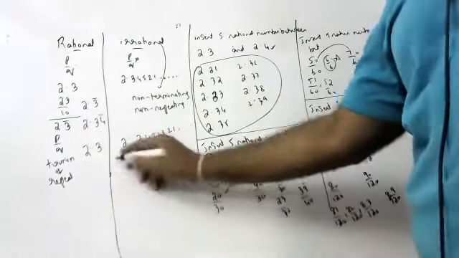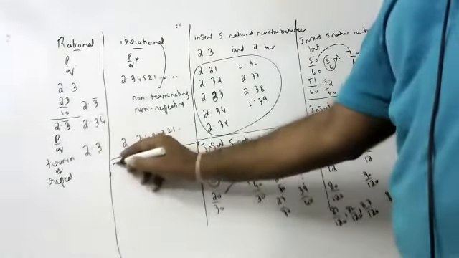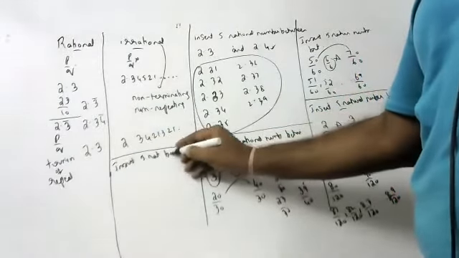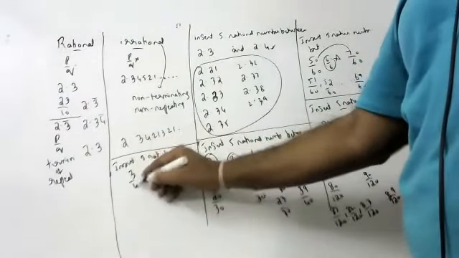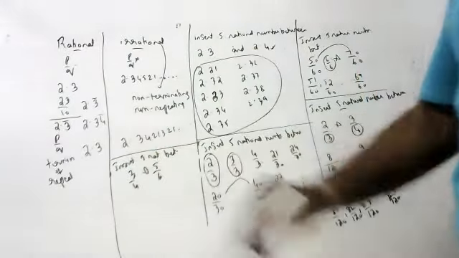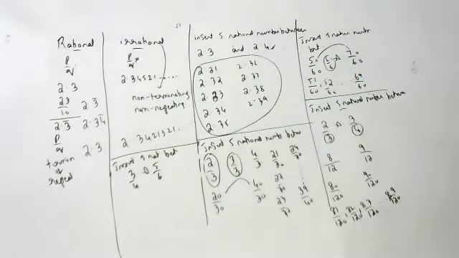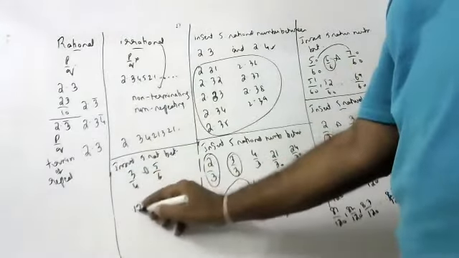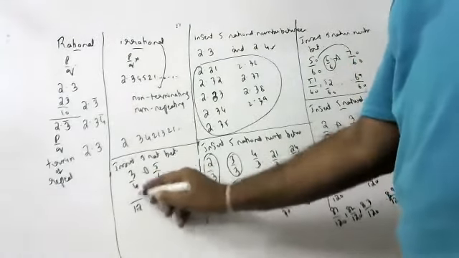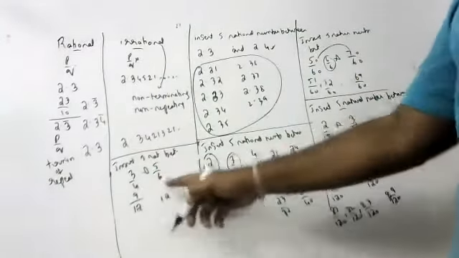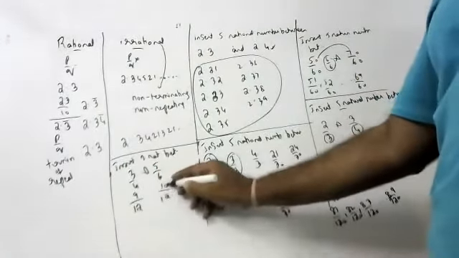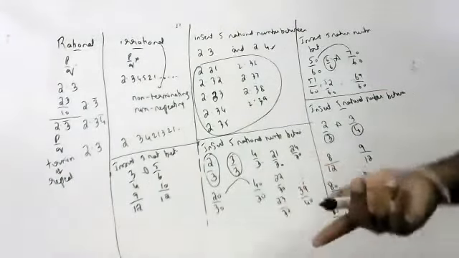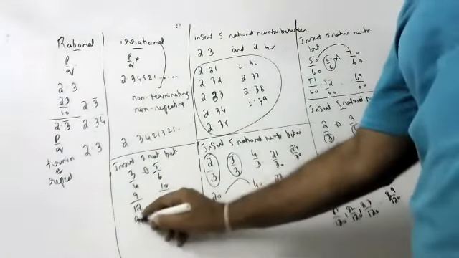So children, next, like this also they will say: insert 5 rational numbers between 3 by 4 and 5 by 6. What will we do? We will take the LCM of 4 and 6. The LCM of 4 and 6 is 12. 4 3s are 12, 3 3s are 9. 6 2s are 12, 2 5s are 10. Between 9 and 10, how many numbers are there? No numbers. When no numbers are there, what will we do? Multiply with 10.